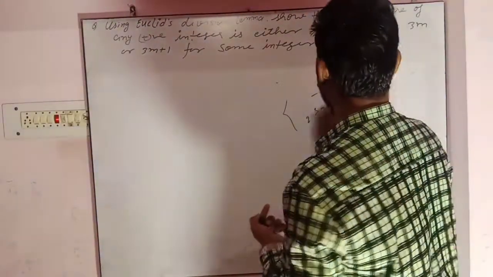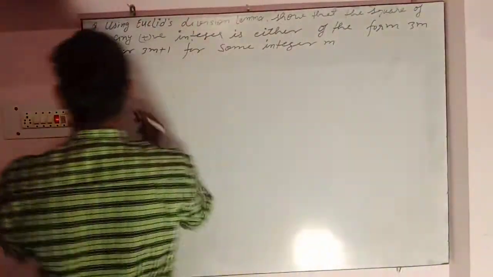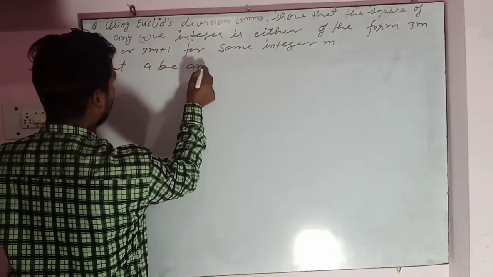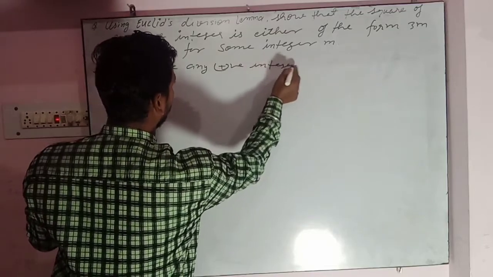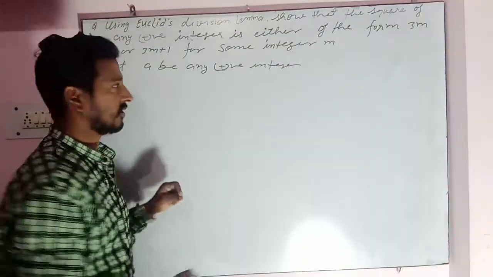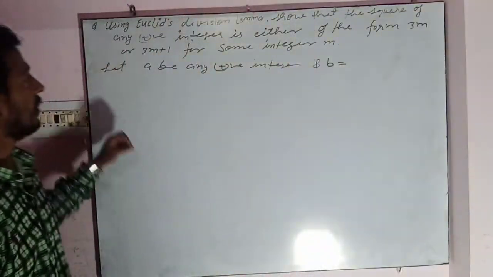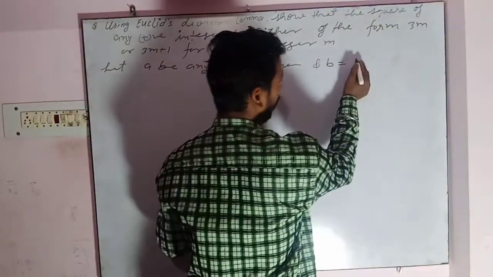How can we solve? We can start the solution in the same way. So we can write here, let a be any positive integer, as we have written in the first question, and b is equal to, can you guess what value we will take for b? Yes, b is equal to 3.